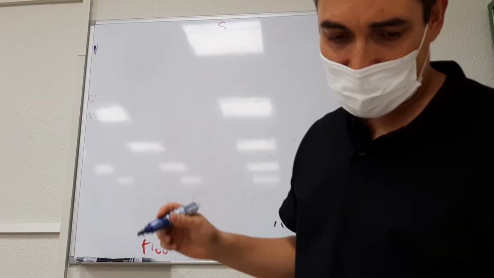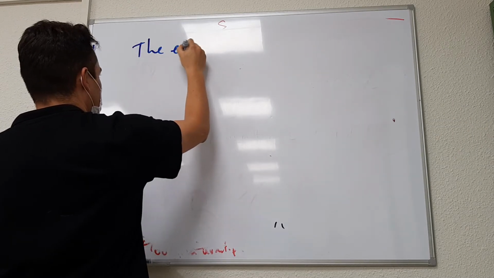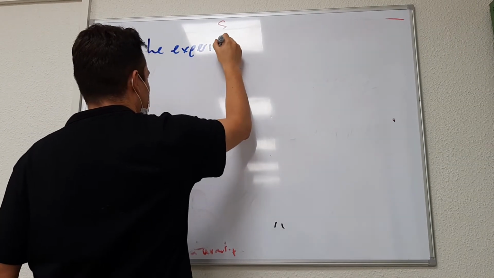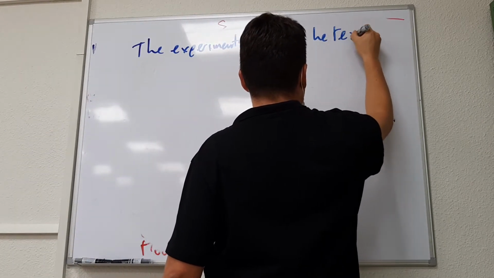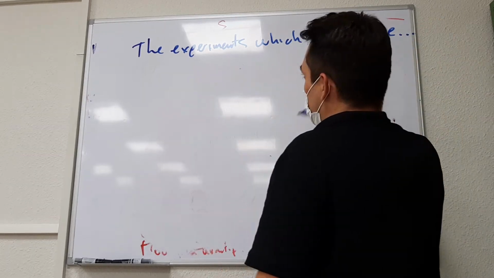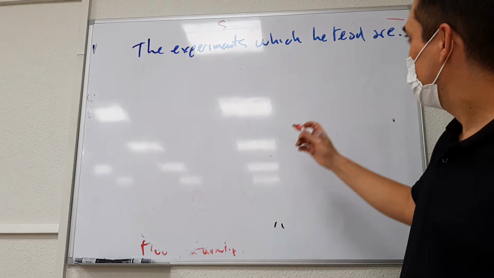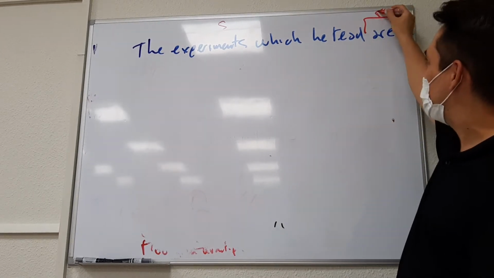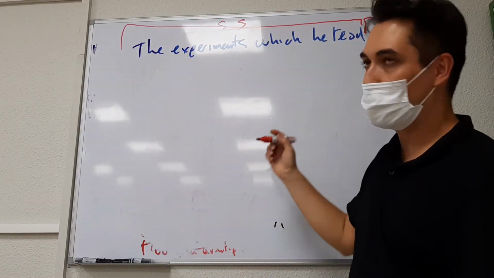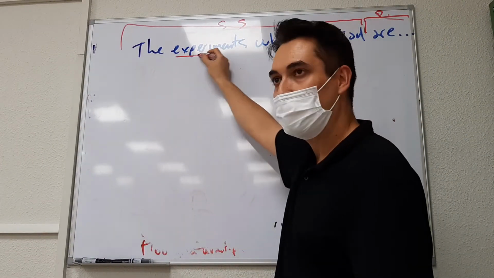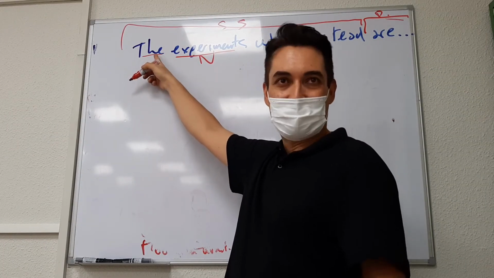Okay, have a look at this. The experiments which he read are revealing. Again, are revealing would be the predicate. The experiments which he read is the subject. What is the most important word here? The noun, experiments. Before the noun, the determiner.